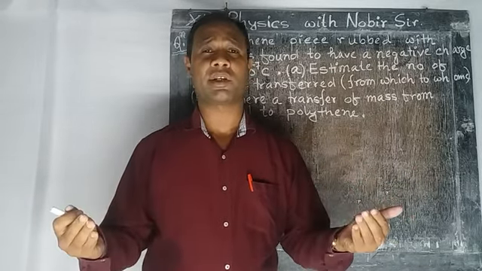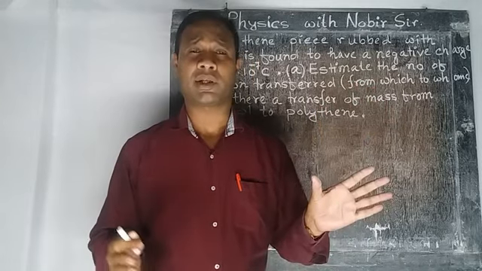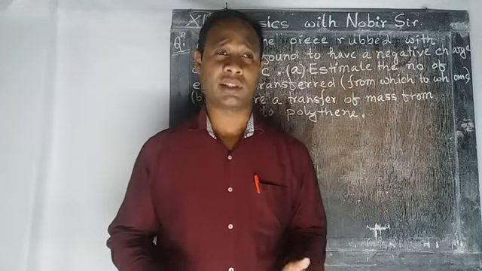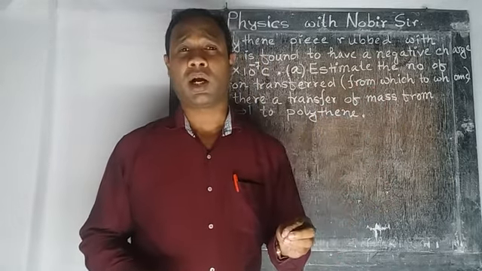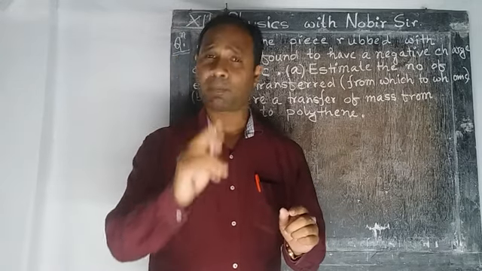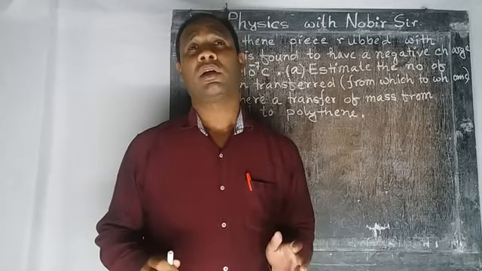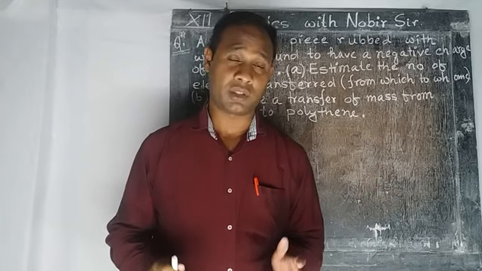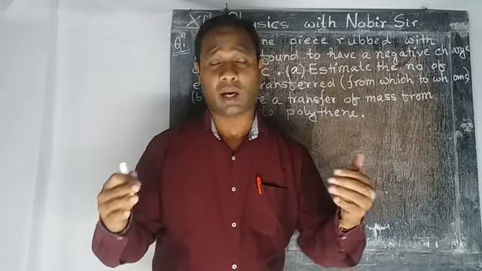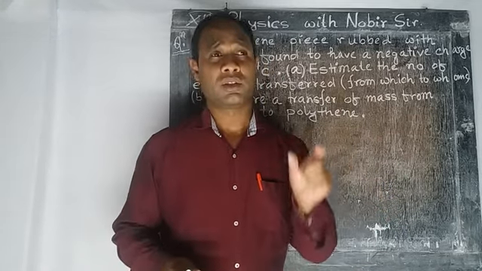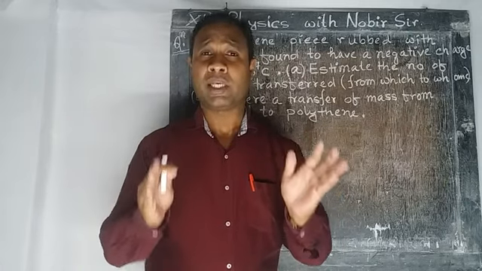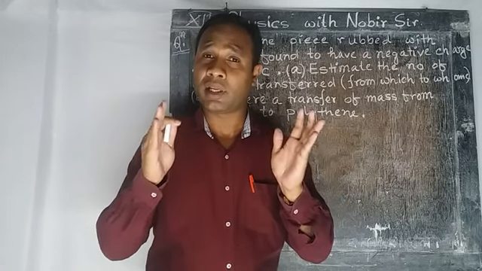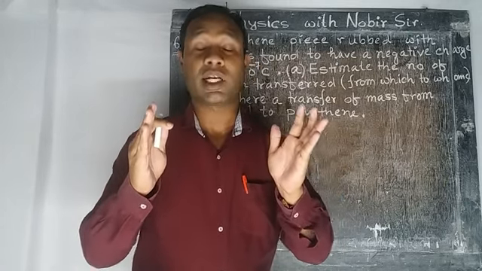We have already discussed what the properties of electric charges are. The last point we discussed was one property of electric charge, the quantization of electric charge. So what is quantization of electric charge? I have already mentioned that the charge of a body should be an integral multiple of the charge of an electron.